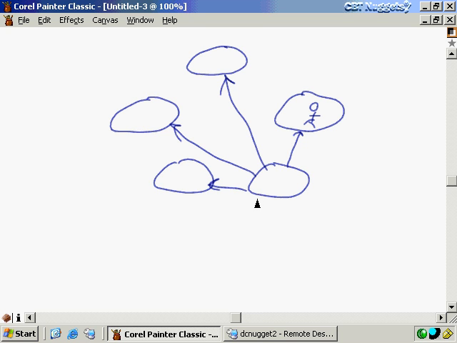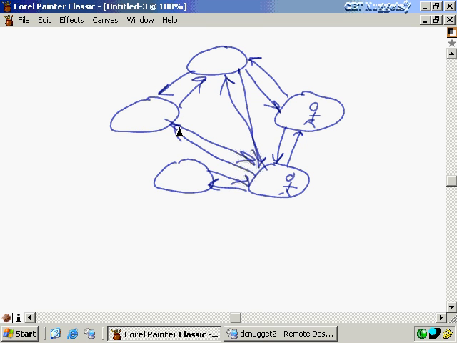Now, conversely, if we had resources in each one of these domains that we wanted to access, so that we'd have to allow other people to trust our users, then we'd have to create another arrow in the opposite direction, or another trust in the opposite direction. And then, likewise, I guess it goes this way, likewise, if we had resources between all these domains, we want to have a complete trust relationship so anybody in any domain could access a resource in any of the other domains for which they were granted access, then we'd have to create a whole bunch more arrows, and you see